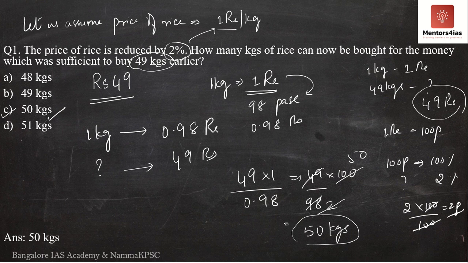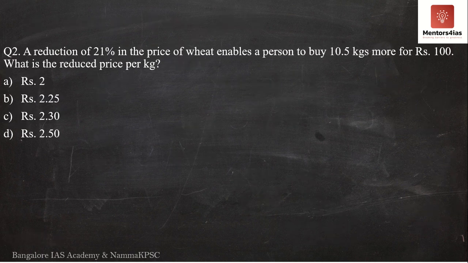So now let us move over to the next question, question number 2. Now what does question number 2 say? A reduction of 21% in the price of wheat enables a person to buy 10.5 kgs more for rupees 100. So what is the reduced price per kg? According to the question, there's a reduction of 21% in the price of wheat, because of which he is able to buy 10.5 kgs more for 100 rupees.